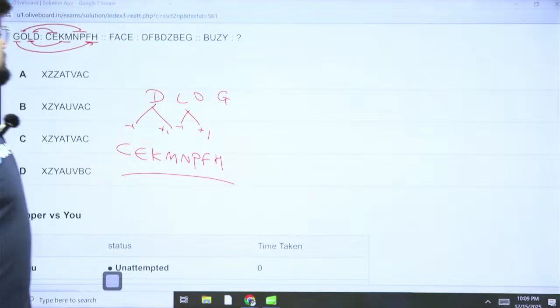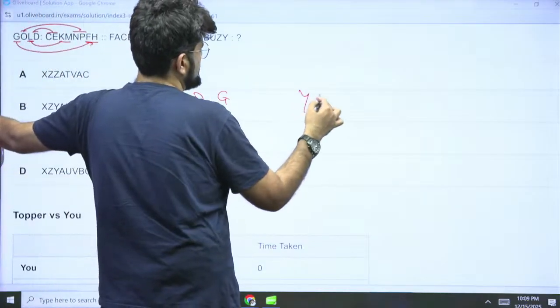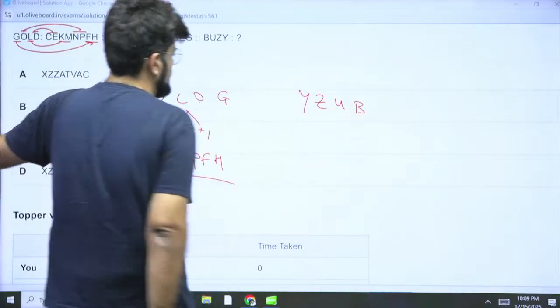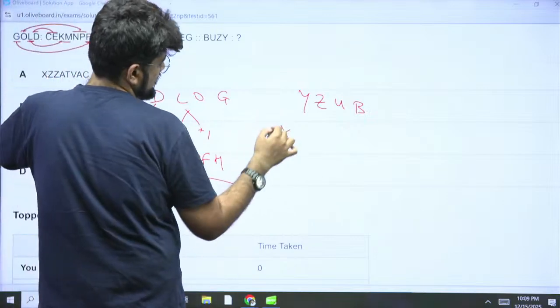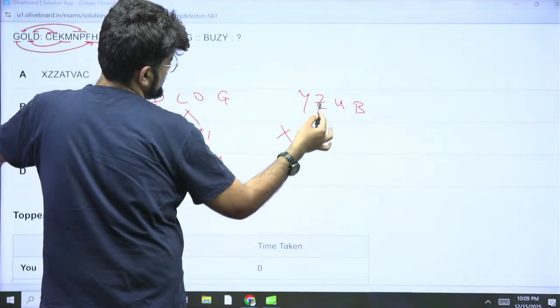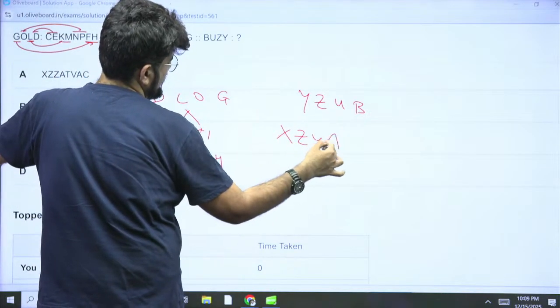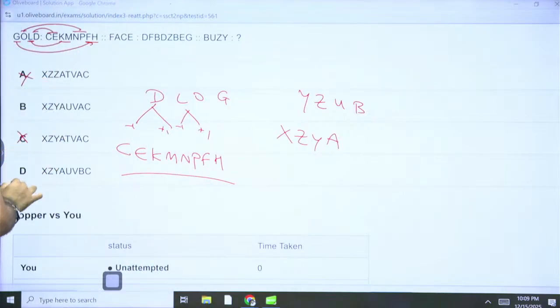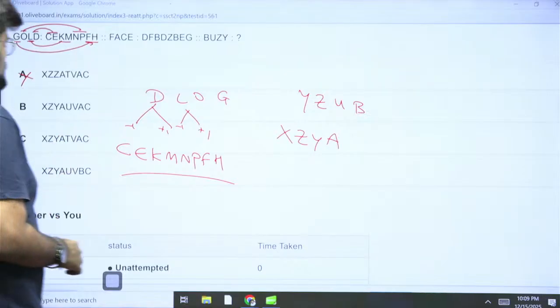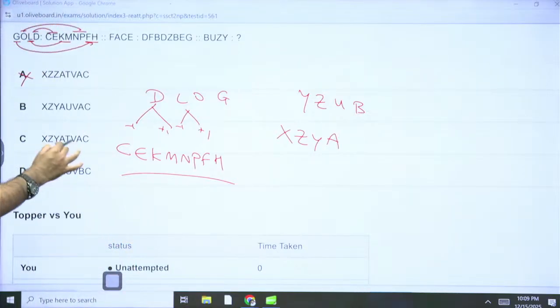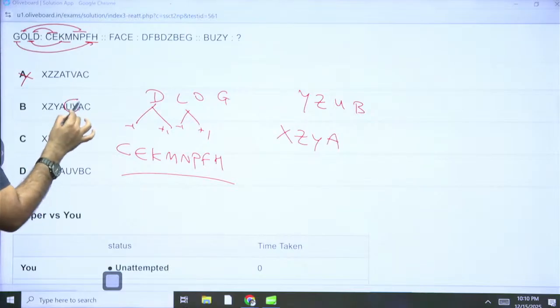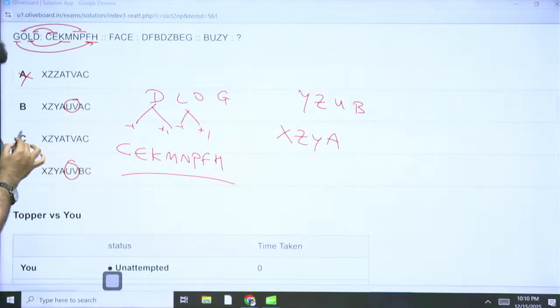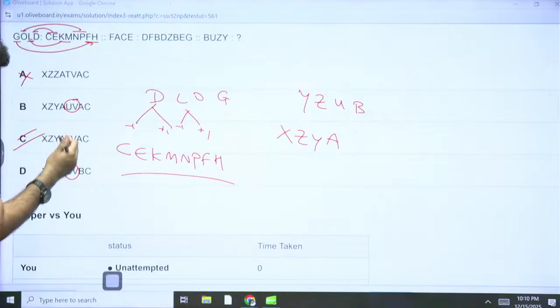So what will be the code for busy now? Busy will be Y, Z, U, B, 24, 26, 25, X, Y, Z, A. Sorry, X, Z, Y, A. Then we'll have U. See, T, U, V. U, V cannot be there. Can it be there? U and V cannot be together, right? Because they have to be a gap of one letter. So option C is my correct answer.